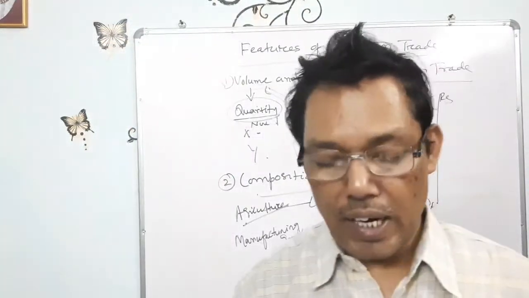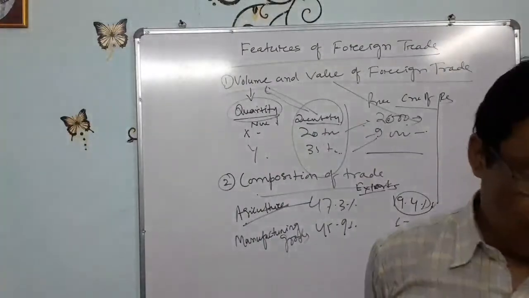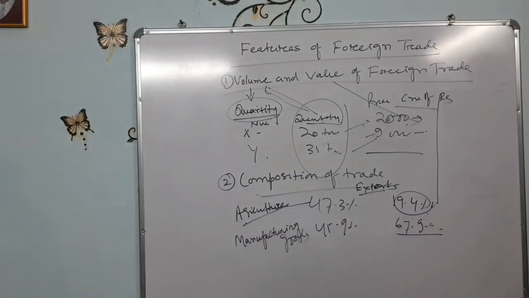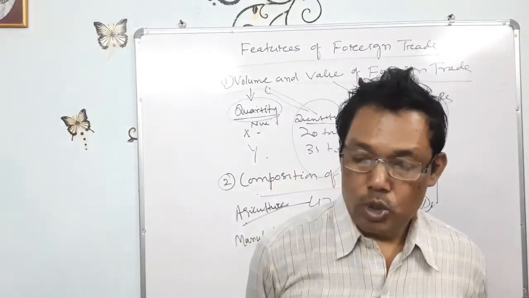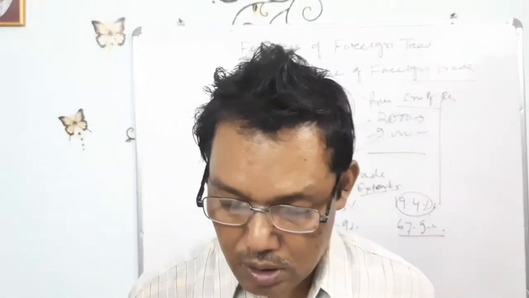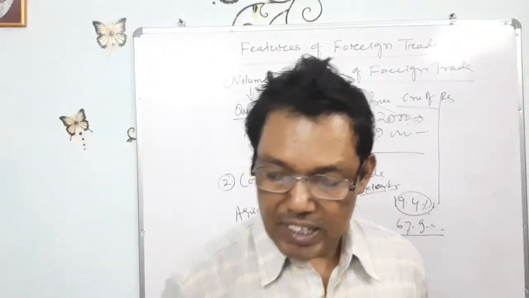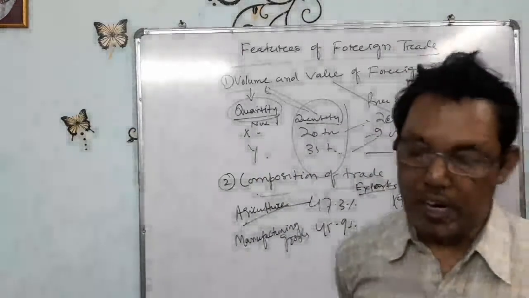So if we draw any kind of pie chart, 43.7% in 1960-61 fell to 19.4% in agriculture products, which means exports reduced. But in the case of manufacturing sectors, product exports are increasing day by day. So there is a decline in the percentage share of agriculture exports and conventional items, but an increase in the percentage share of manufactured goods. These are called the composition of trade.